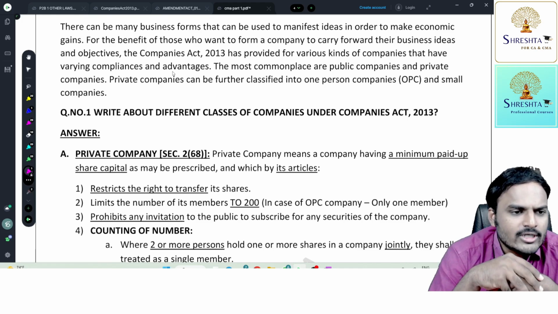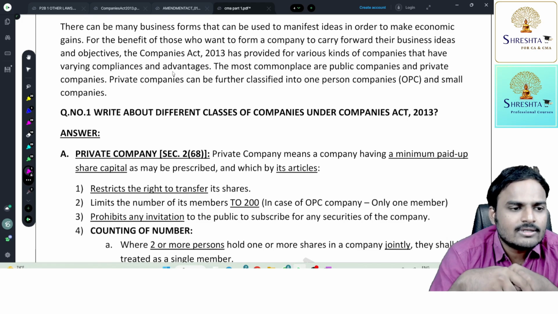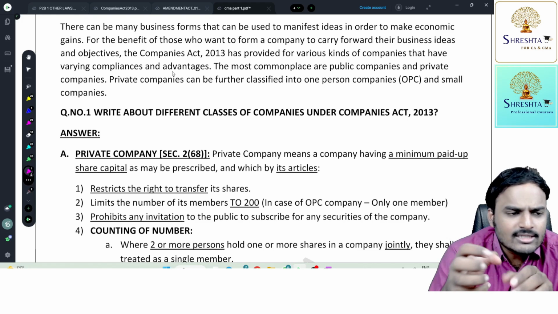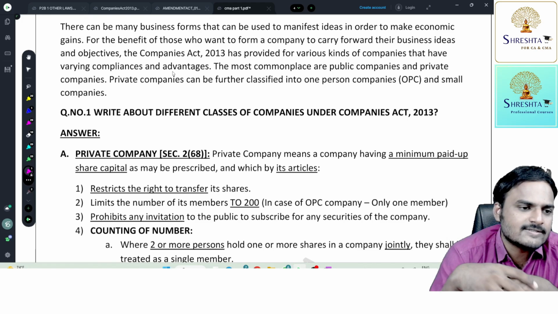Now tell me, my dear students, is transfer of shares allowed or not allowed? Allowed, subject to some restrictions. The main reason we are placing restrictions is to protect confidentiality, privacy, and secrecy of the matters.